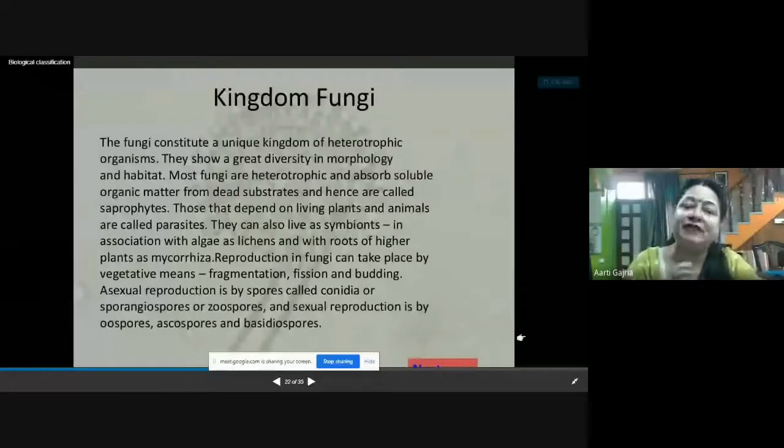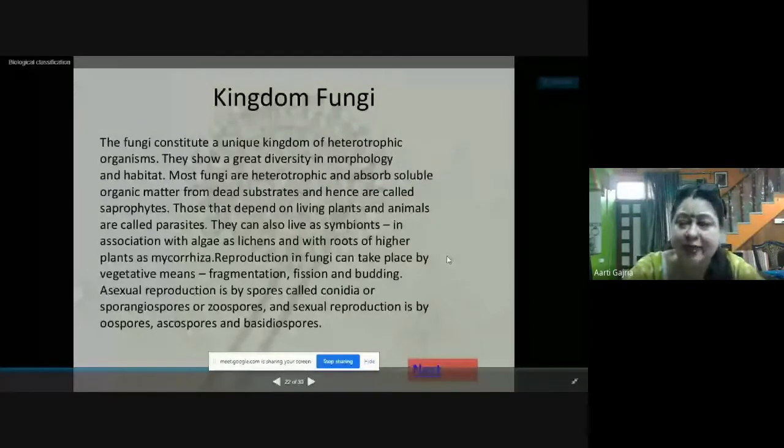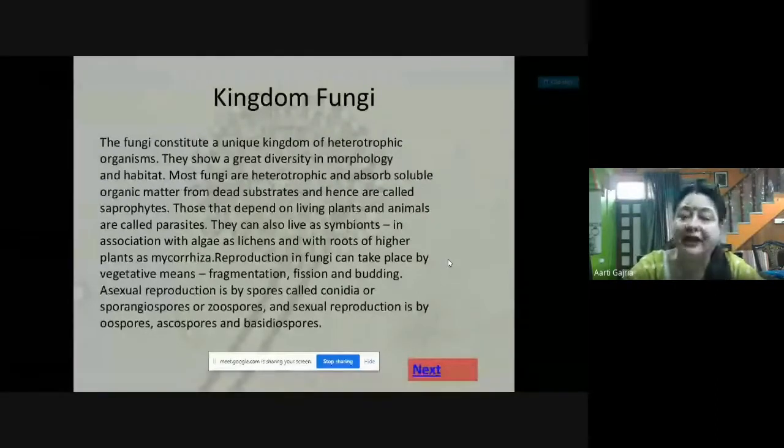Some of them are surviving in aquatic habitat, some of them are living on damp wood, some of them are living in dead and decayed material. So their habitats are also different. Most fungi are heterotrophic and absorb soluble organic matter from dead substances. Because they are depending for their food on dead and decaying material, that's why they are called saprophytes. So this mode of nutrition is called saprophytic mode of nutrition.